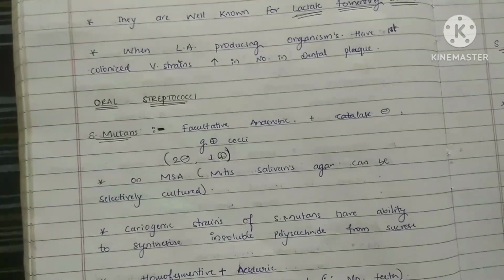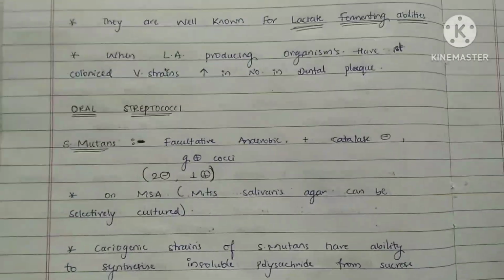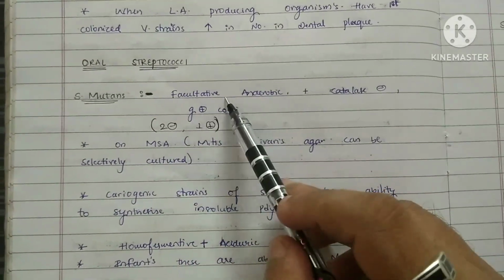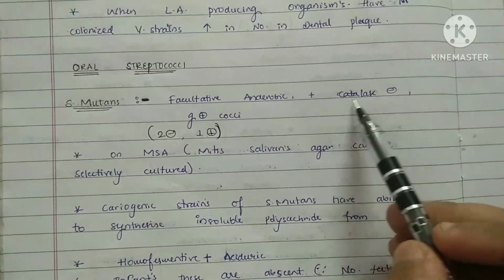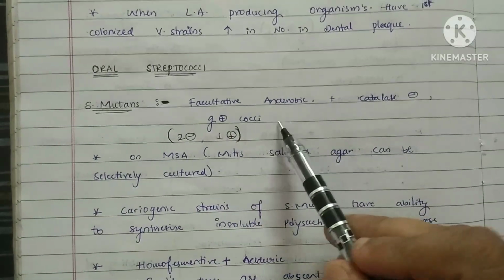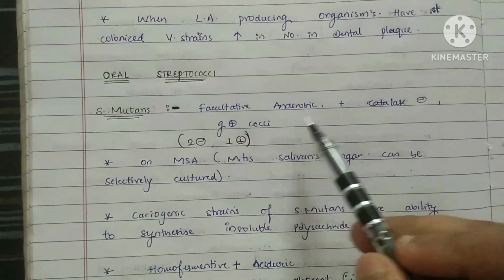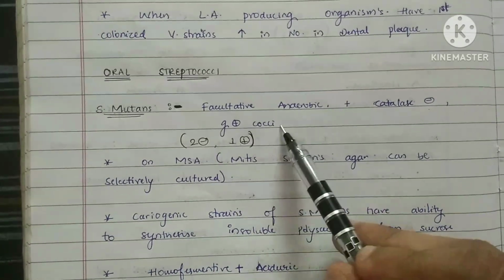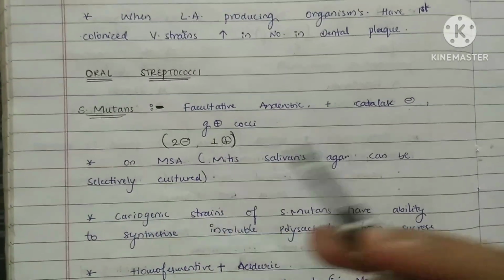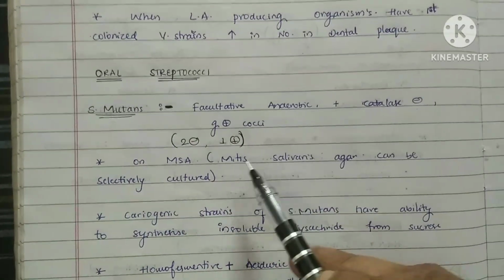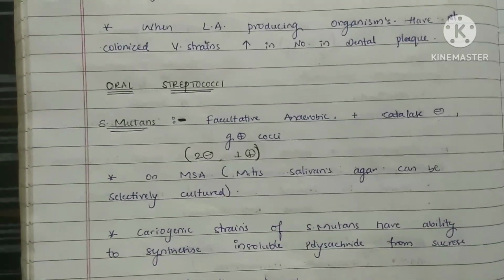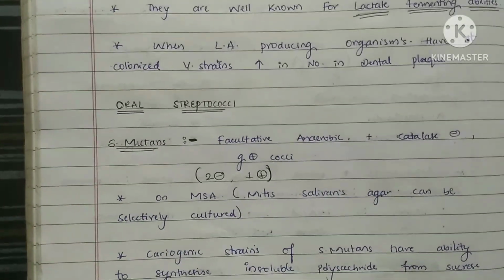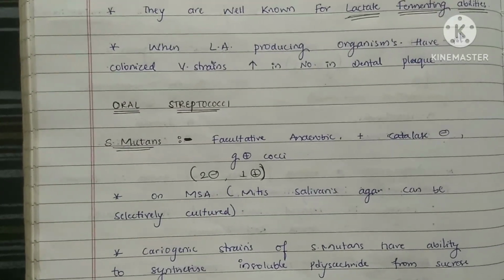Now coming to the variants of oral streptococci, the first variant we have is Streptococcus mutans. Okay, so this Streptococcus mutans belongs to facultative anaerobes, catalase negative, and they are gram positive cocci. Here there are two negatives: one is catalase negative, one is facultative anaerobe, and one positive, that it is a gram positive coccus. Okay, so now this could be cultured with the help of MSA agar, that is Mitis Salivarius agar. It means that if it grows on Mitis Salivarius agar, we are going to isolate only this organism on that medium, and the other organisms are going to die.